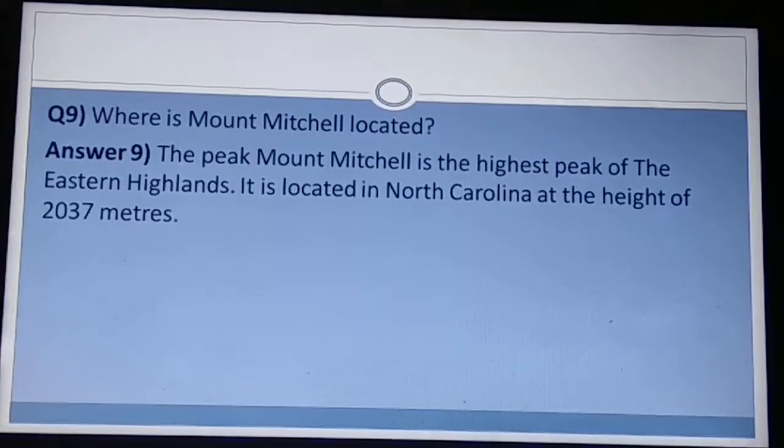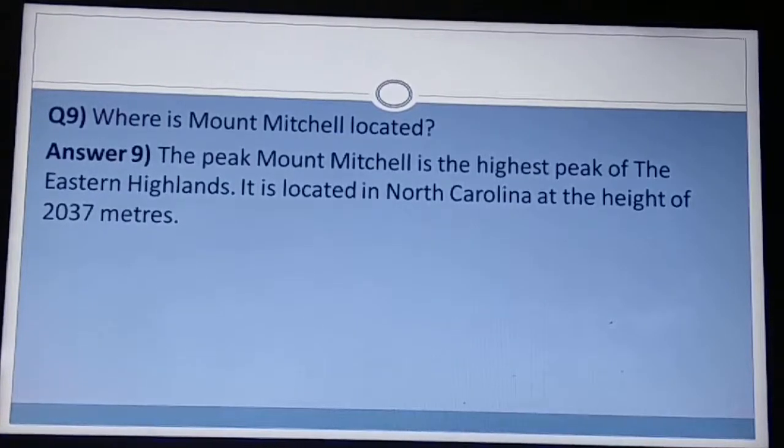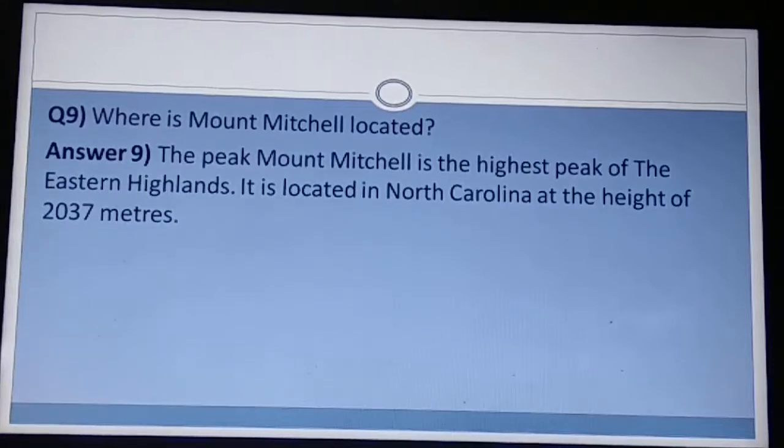This is the last question. Where is Mount Michel located? Answer. The peak Mount Michel is the highest peak of the Eastern Highlands, also called the Appalachian Mountains. It is located in North Carolina at the height of 2037 meters.